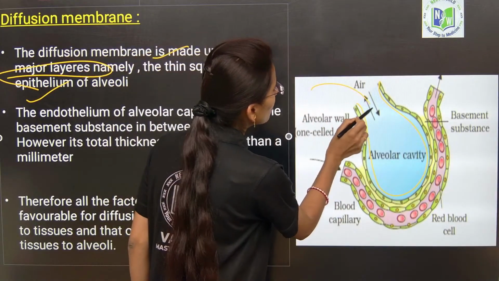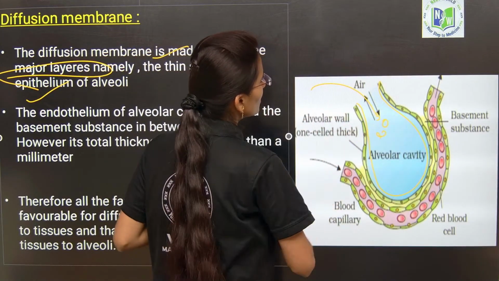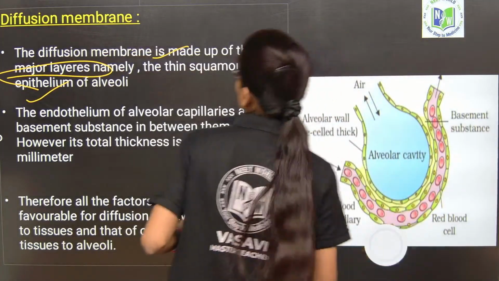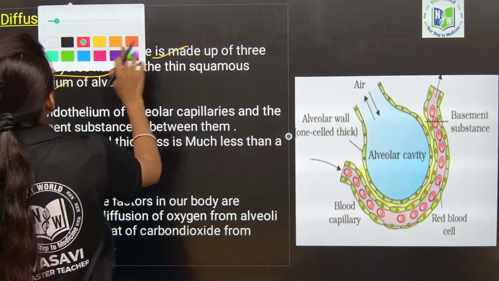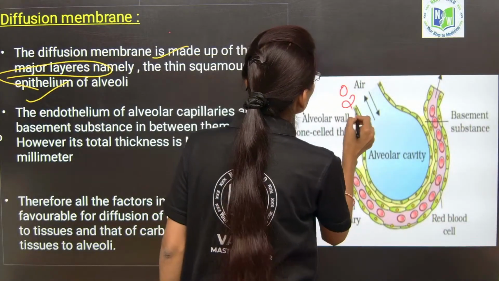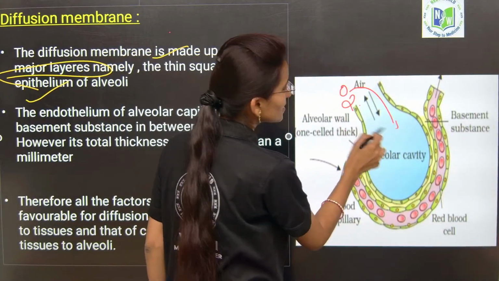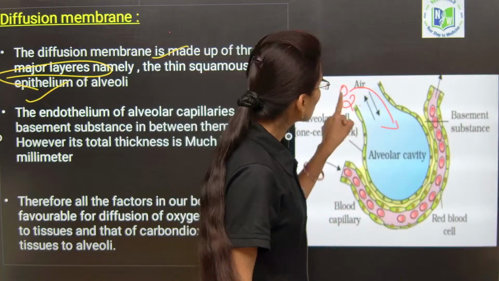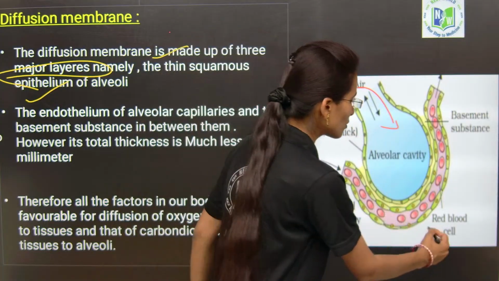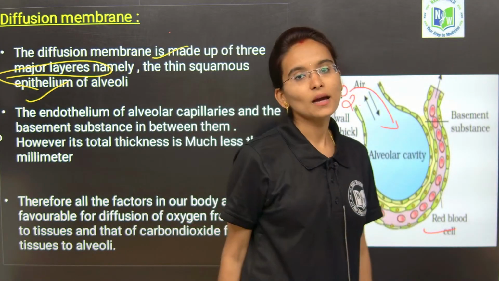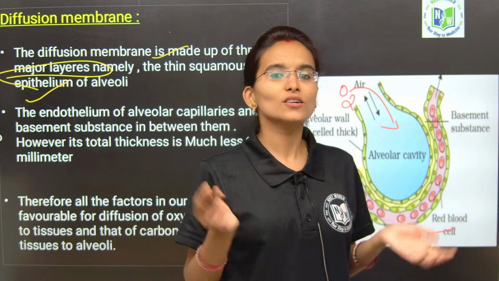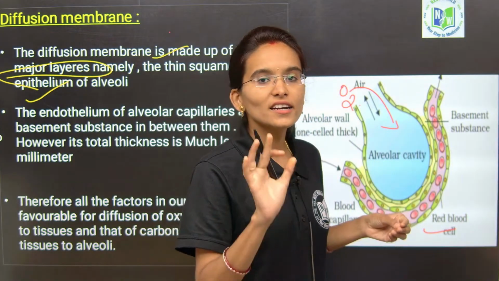Whenever we inhale, what do we inhale, my dear students? We inhale oxygen from the external environment. Next, this oxygen needs to be transported to the blood capillaries, and from there it is circulated and distributed to the entire body.